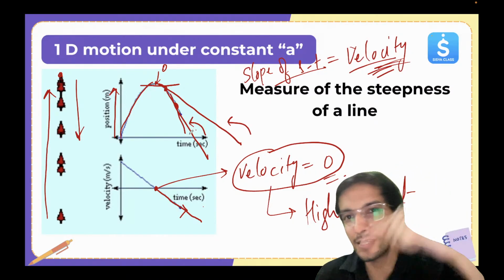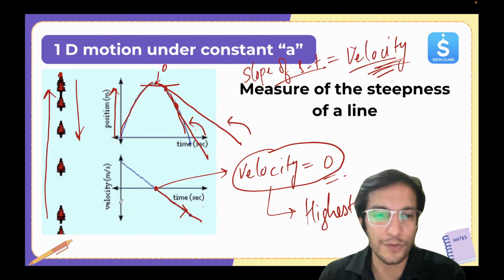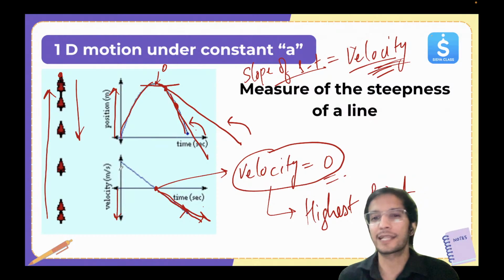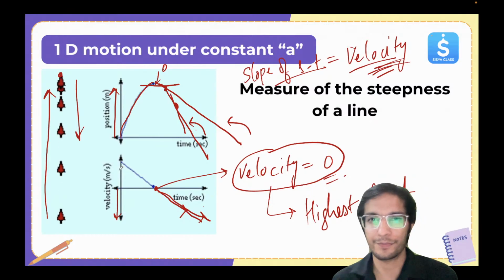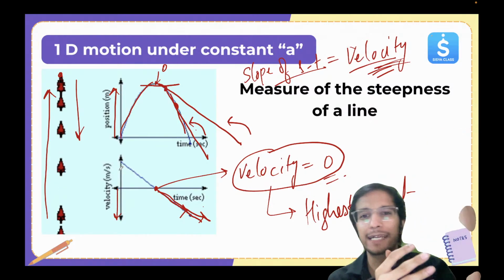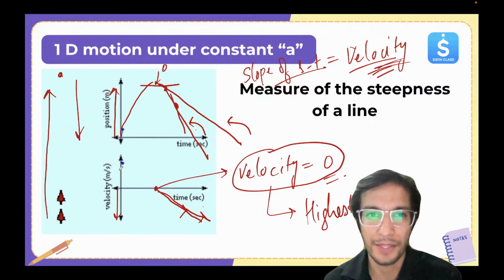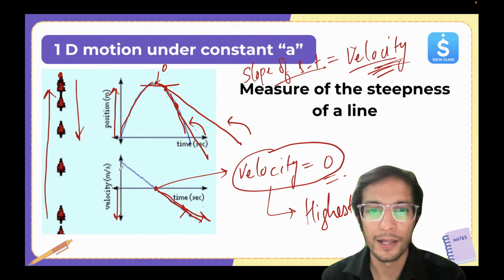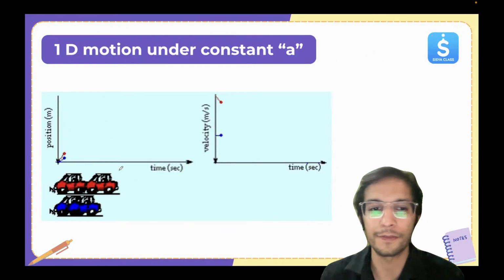The velocity is increasing in the negative direction, so that's why the graph is going down. I hope this is clear: how to read the graphs, how to convert the diagram into a graph, and how to check the positions throughout the journey.